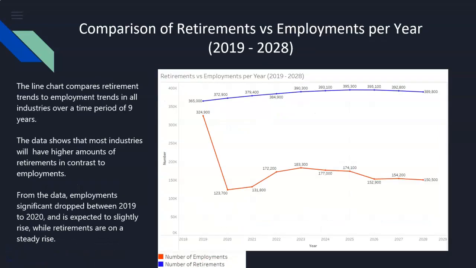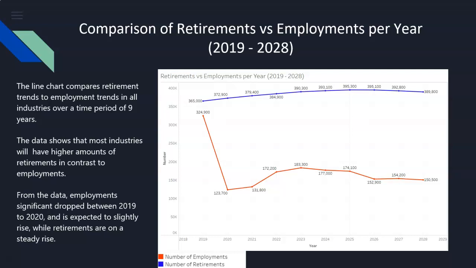For the next visualization, I used a line chart to compare the retirement trends to the employment trends in all industries over a time of 9 years. The chart shows that most industries will have higher amounts of retirement in contrast to the lower amounts of employment.